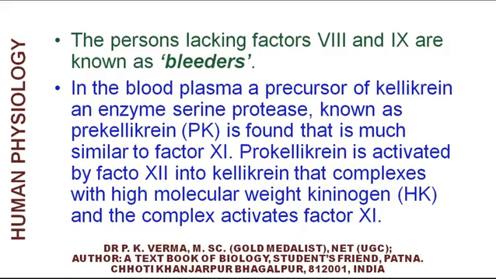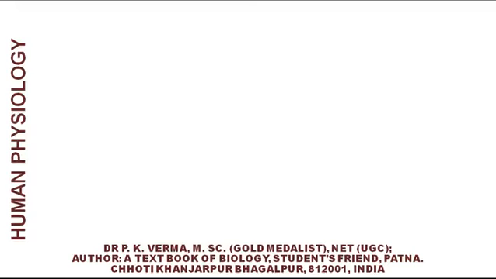Prekallikrein is activated by factor 12 into kallikrein that complexes with high molecular weight kininogen, that is HK, and the complex activates factor number 11.